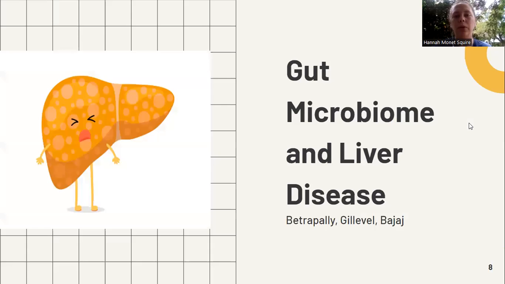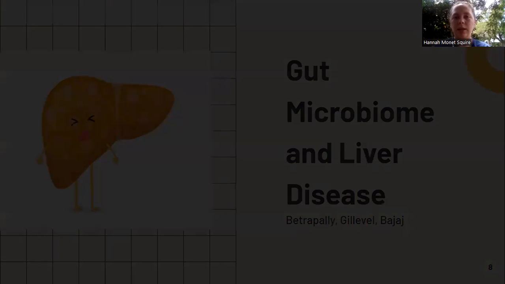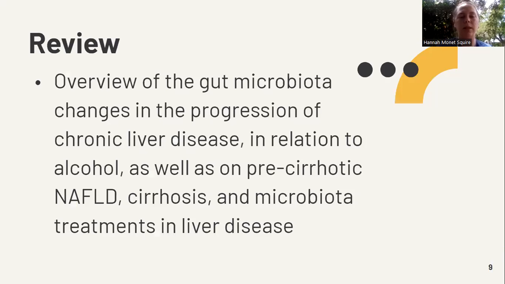Moving on to our third article, it is called Gut Microbiome and Liver Disease. As a summary, this article was an overview of the gut microbiota changes in the progression of chronic liver disease in relation to alcohol, as well as pre-cirrhotic non-alcoholic fatty liver disease, cirrhosis, and microbiota treatments in liver disease as well.